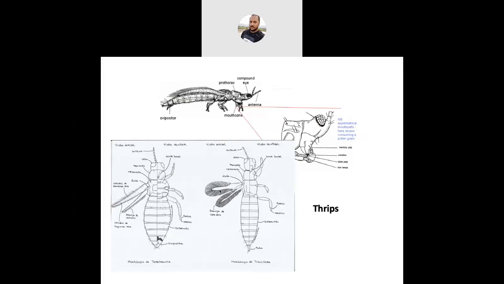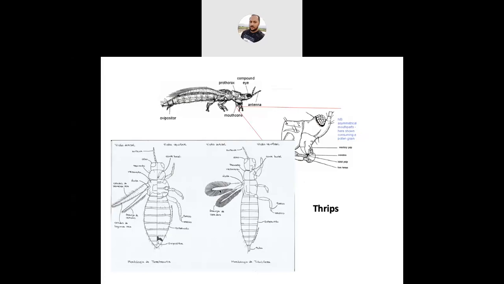What are those characters? As you know, if you visit the farmer's field or your nearby plot, you cannot see these thrips very clearly because they are very minute and soft-bodied insects. So if you want to see them critically, you have to observe under the leaves, because they are present on the underside of the leaves.